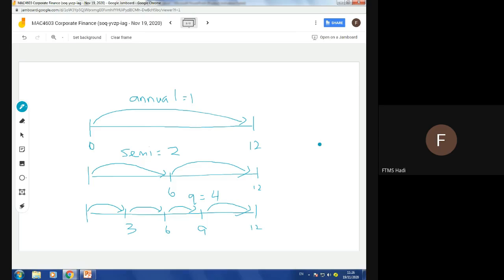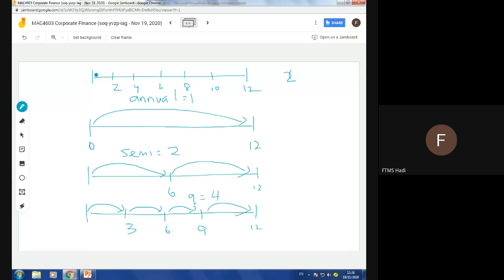Another trick. Let's say the question is every 2 months. That means 2 months, 4 months, 6 months, 8 months, 10 months, and 12 months.